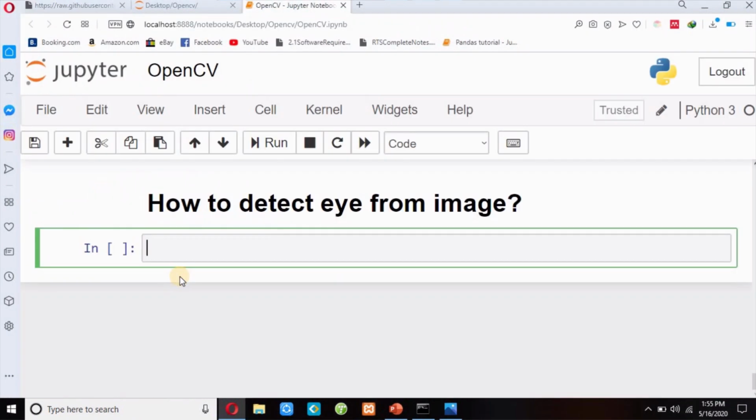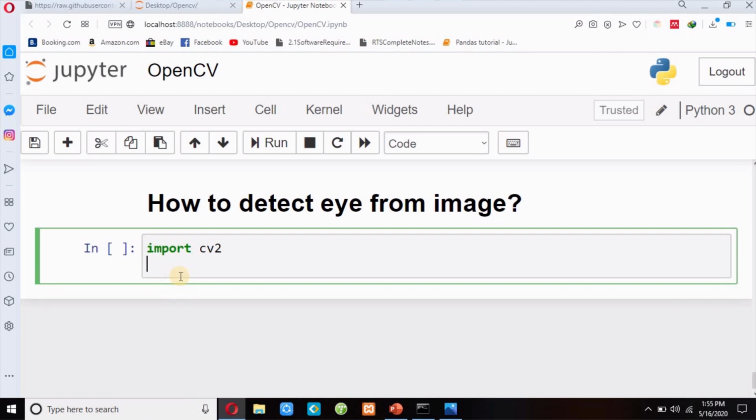Now guys, I will import cv2. And one thing guys, where is our eye? Our eye is in our face. So instead of searching for eyes in the whole image, we can search for eyes only in the face. It will increase accuracy in the code. So I have to use both classifiers, haarcascade frontal face default and haarcascade eye.